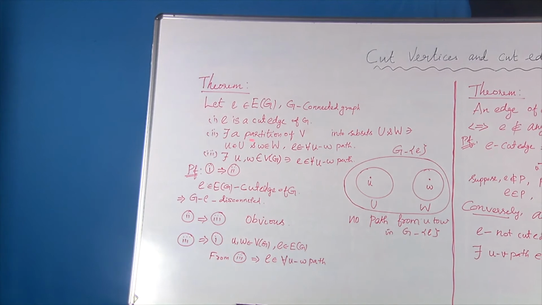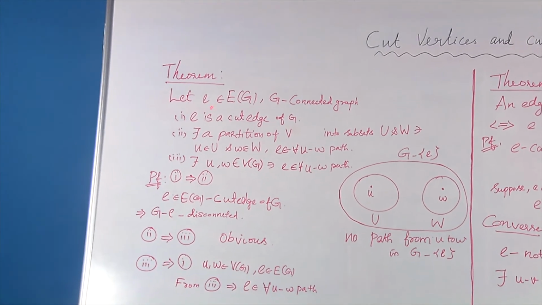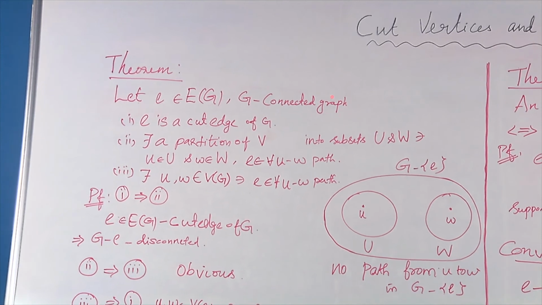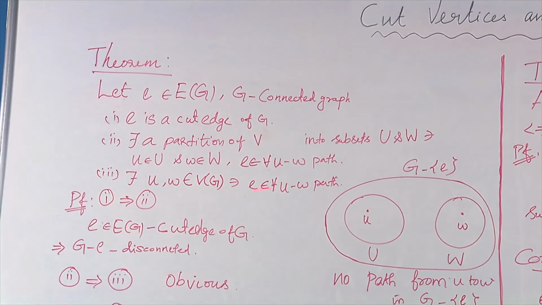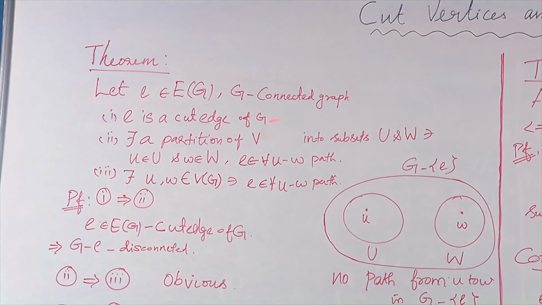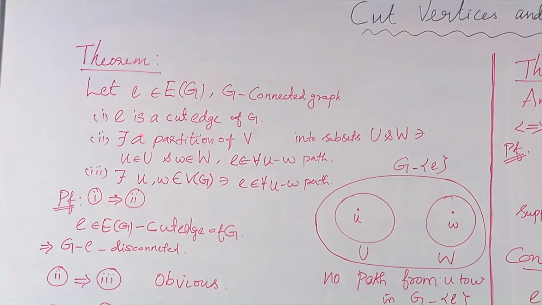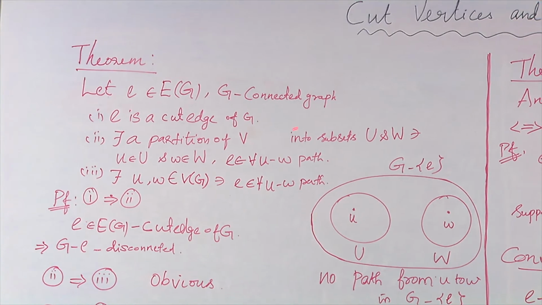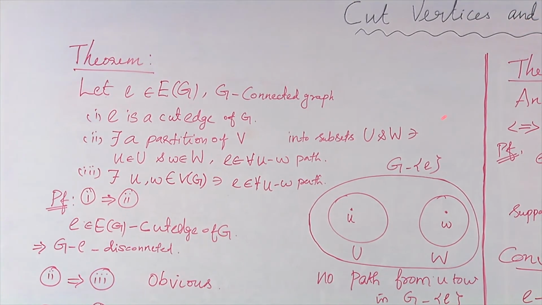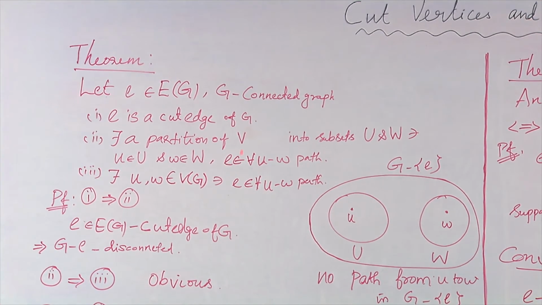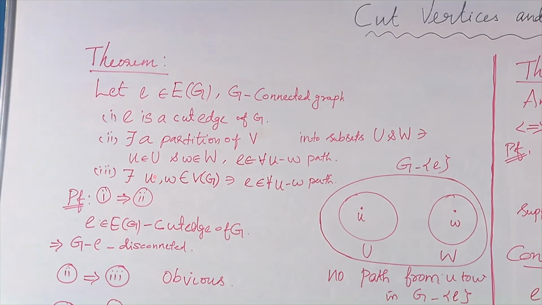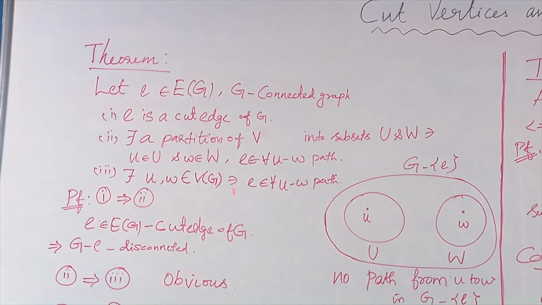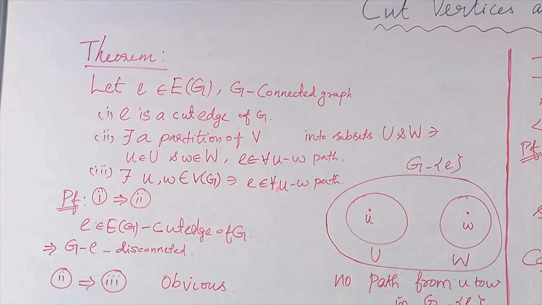The theorem statement is: here I am going to take an edge E belonging to E of G, where G is a connected graph. Then I am going to prove that these three statements are equivalent to one another. The first statement is E is a cut edge of G. The second one: there exists a partition of V into subsets U and W such that u belongs to capital U and w belongs to capital W, then the edge E is in every uw path. And the third one: there exist vertices u and w in V of G such that edge E is in every uw path.